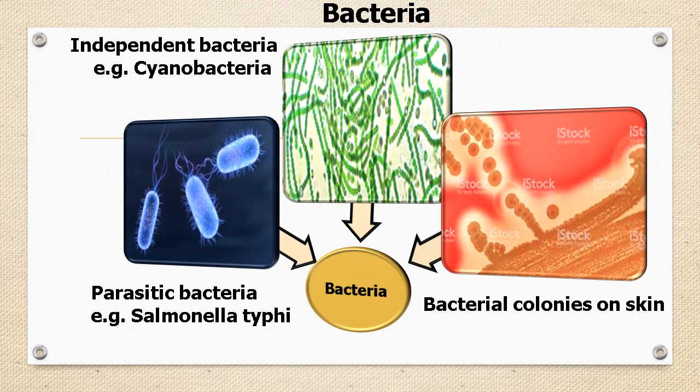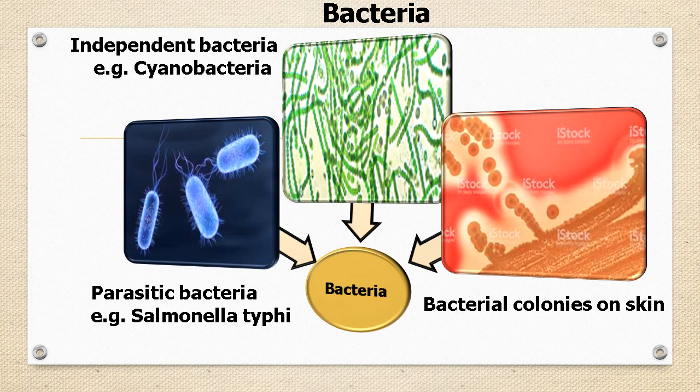Students, as we saw in the chart, some bacteria are independent. They live freely and independently. For example, cyanobacteria. As you can see in the picture, cyanobacteria are nothing but the blue-green algae which are found on the surface of water bodies as a green layer.